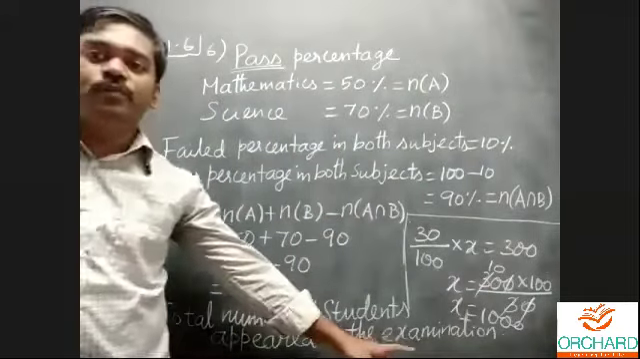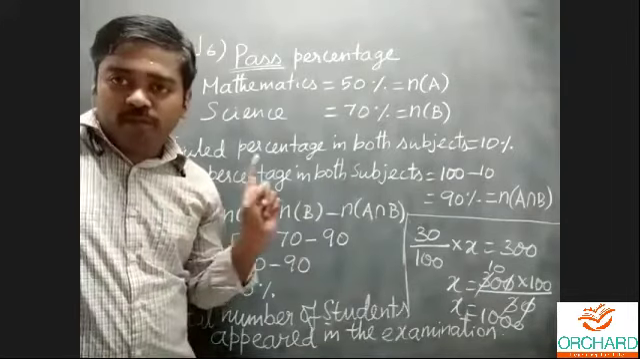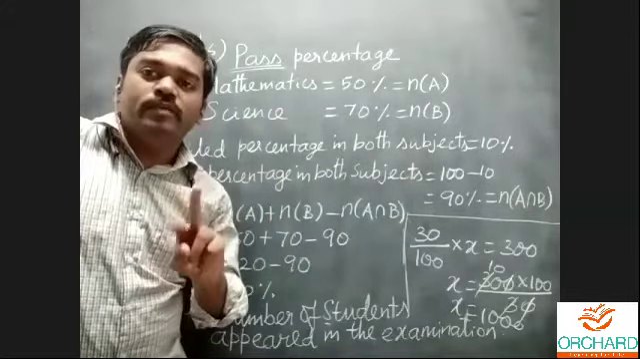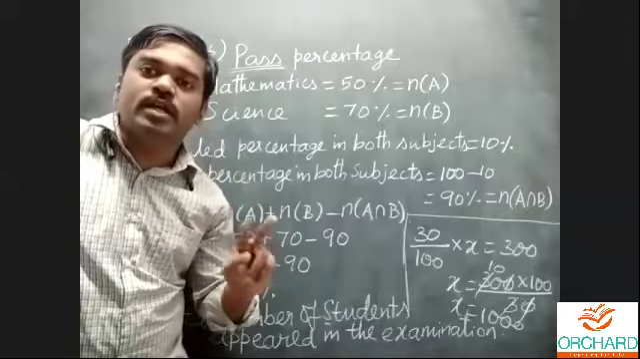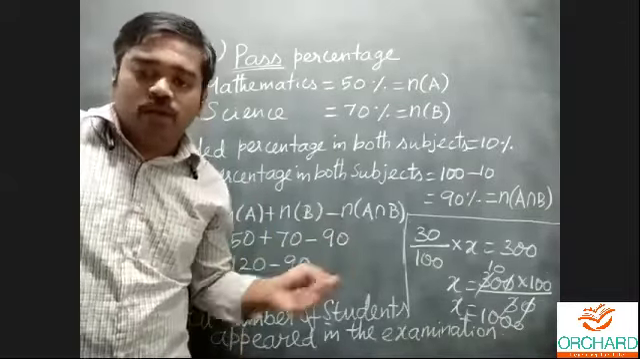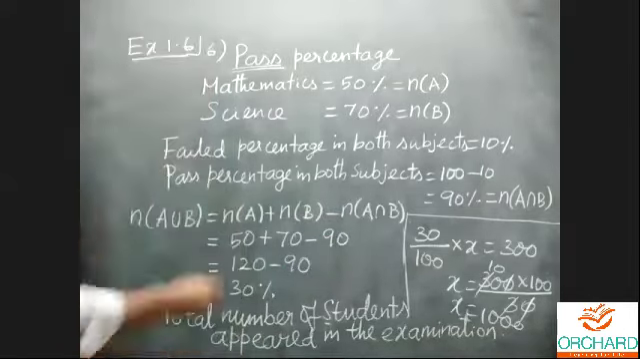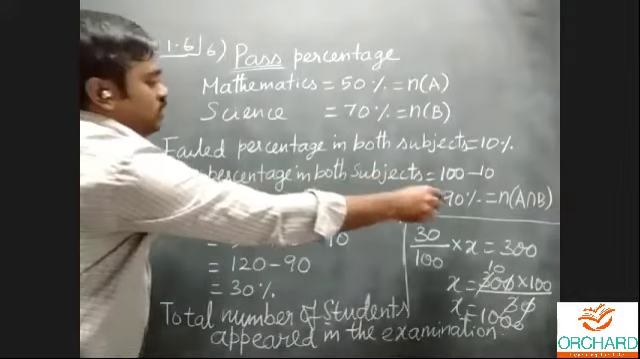That is the answer for the 6th problem. Students, listen carefully. Again, repeat this problem, because they have given two pieces of information: one is the pass percentage, another is the fail percentage. With the fail percentage, we didn't do anything, because everything is related only to the pass percentage. That's why I identify the pass percentage in both subjects is 90%.